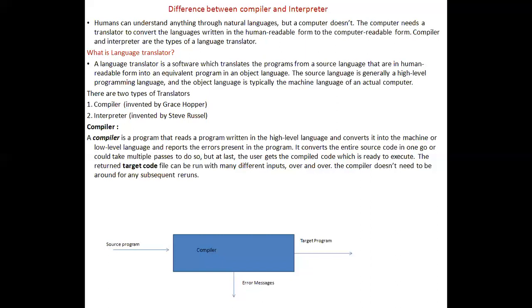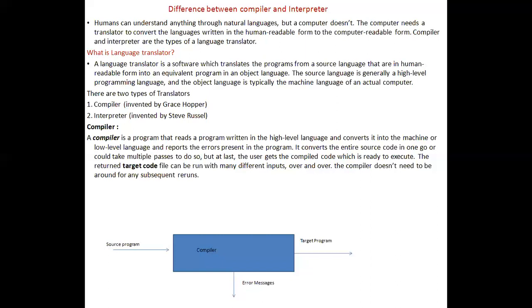We need a translator to convert the human readable form to machine code or machine code to human readable form. What is that language translator? That is a software which translates programs from a source language, that is human readable form, to an equivalent program in an object language.